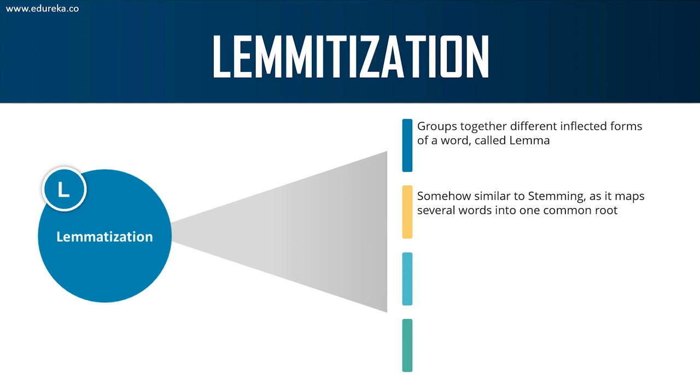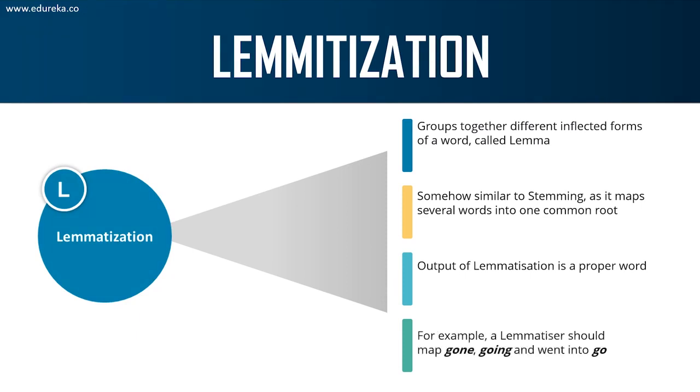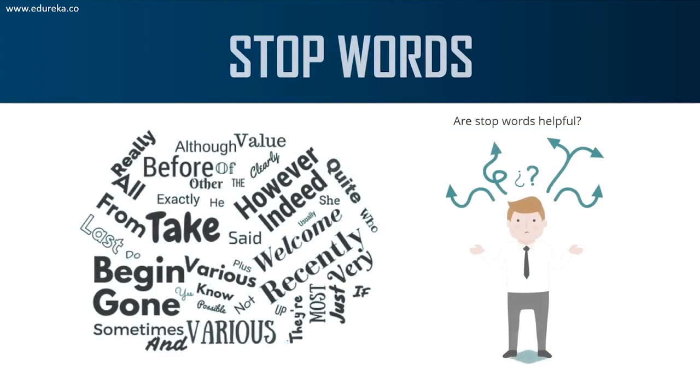Lemmatization is similar to stemming because it maps several words into one common root, but the output of a lemmatization process is always a proper word. An example of lemmatization is to map gone, going, and went into go. Gone, going, went, all of them mean go. So basically, by lemmatization, you can just output the words as go. That is what lemmatization is.